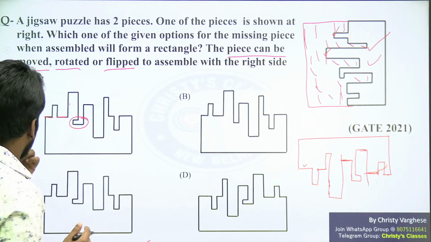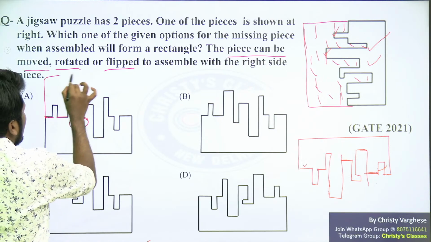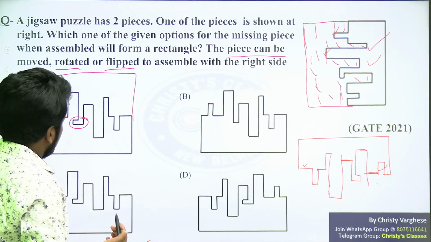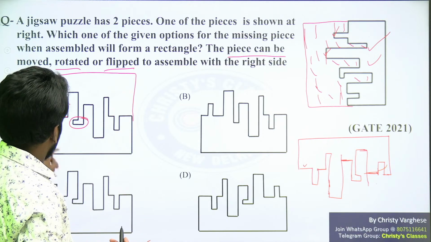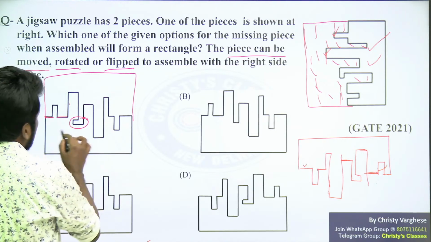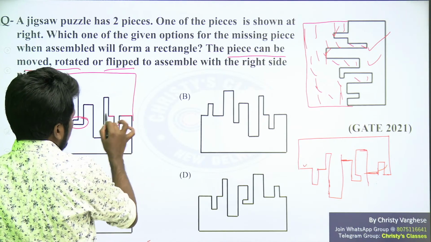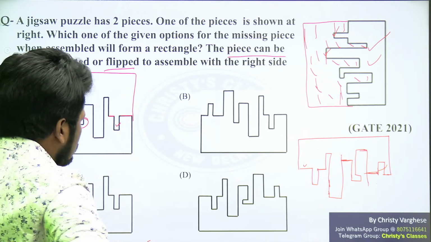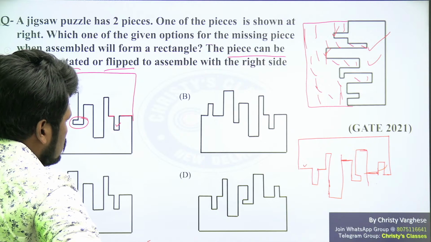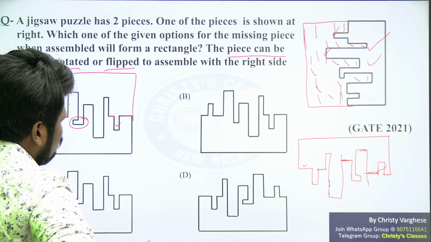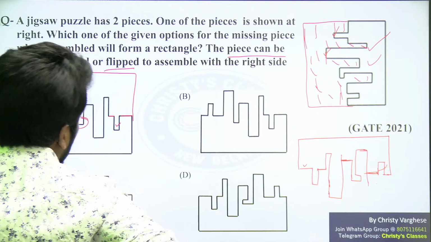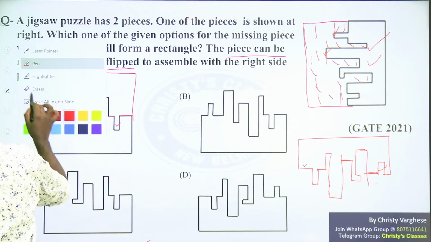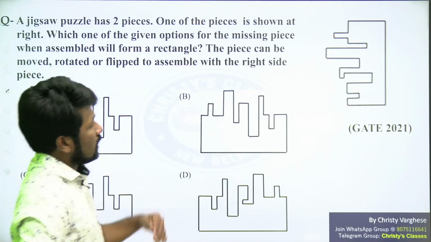Just a minute. So I will do one thing. I'll just complete this rectangle also, so that it is easy for us to understand. So this up is here, flat is here, flat is here. Just a minute, I'm getting a little confused. Okay, I'll do one thing. To avoid confusion, I'll just start from the beginning.